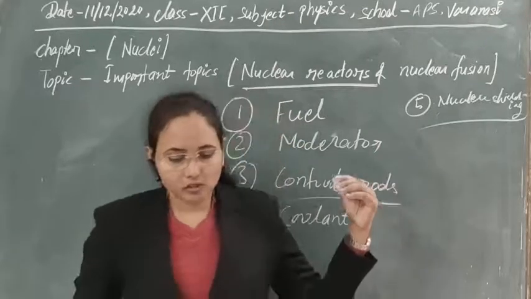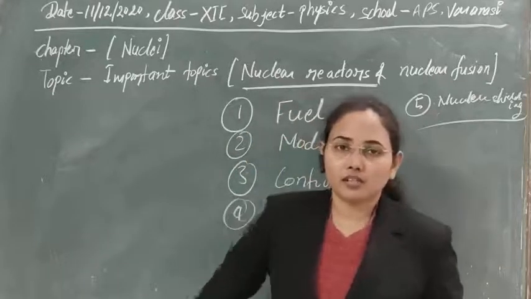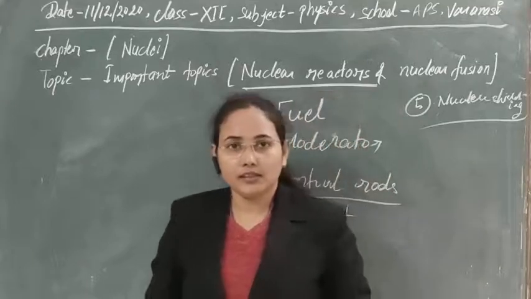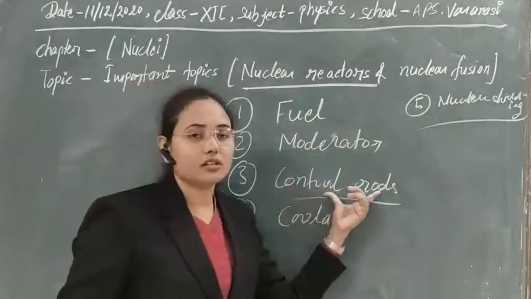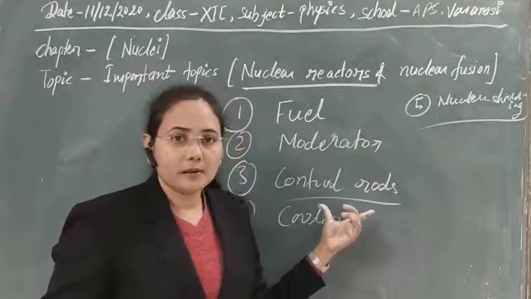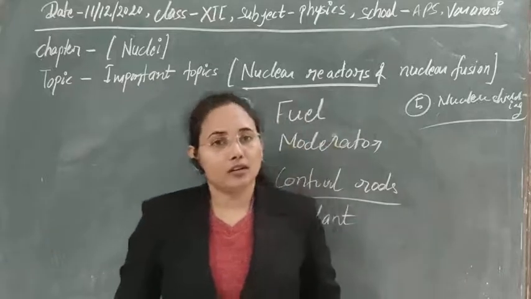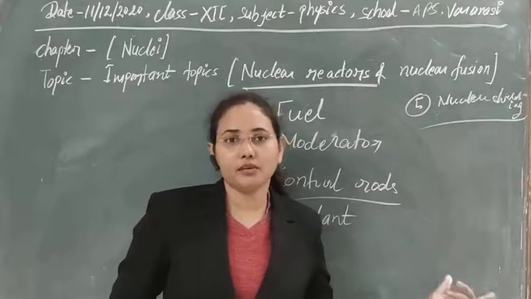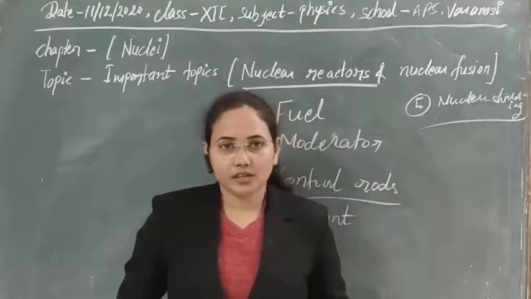In the case of moderators, we use beryllium or graphite rods, or we can also use heavy water for moderation. Third, we use control rods. The slow neutrons can also cause fission in the uranium fuel, so an uncontrolled chain reaction can start.